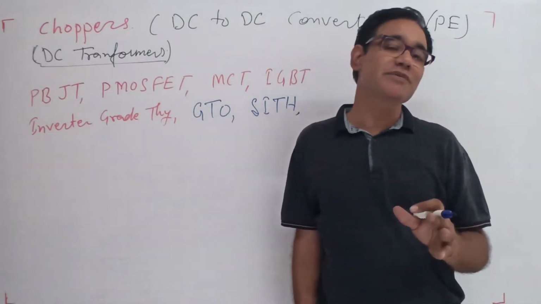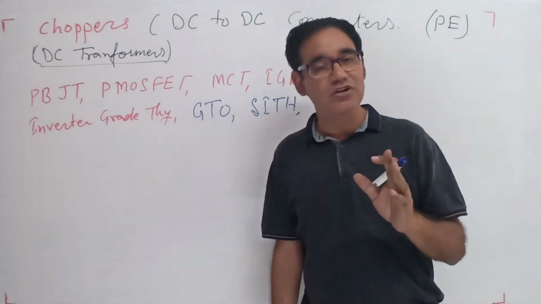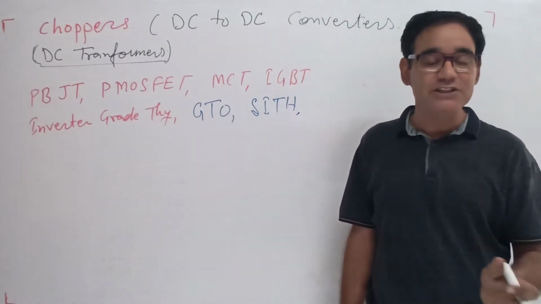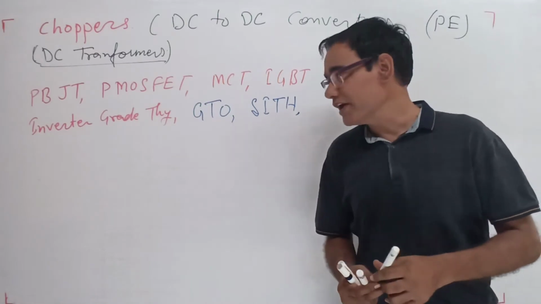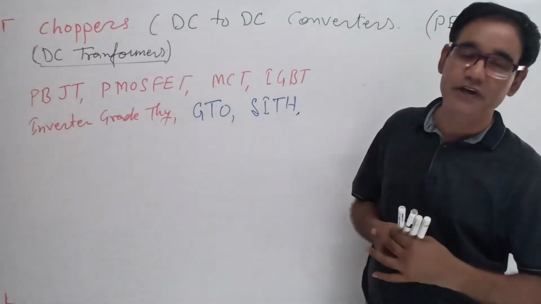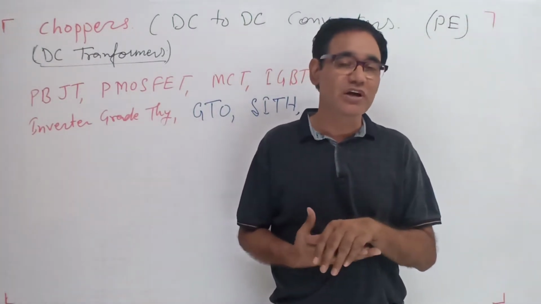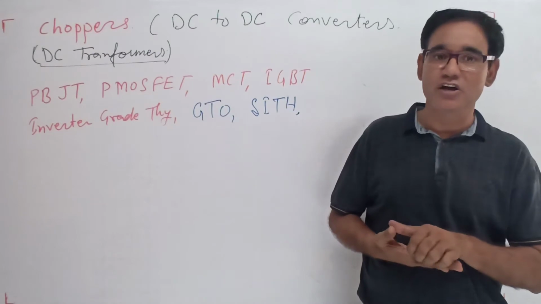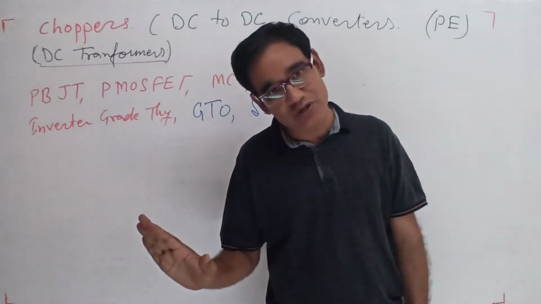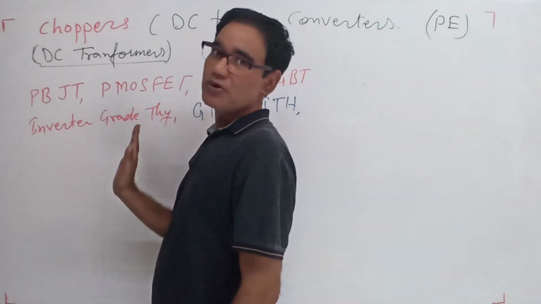On the basis of the commutation, there may be voltage commutation, current commutation, load commutation, impulse commutation. All of these are known as force commutation. So in these chopper circuits, force commutation is required. There is no natural commutation. In the converter circuits, the natural commutation is enough to commutate the device.